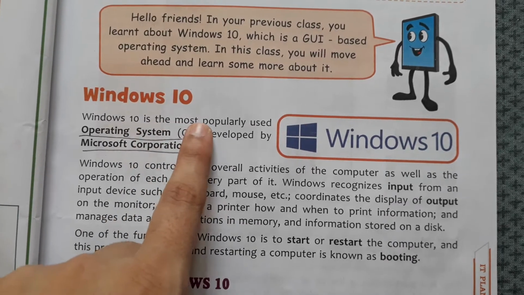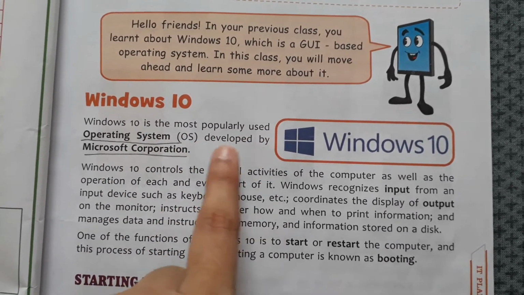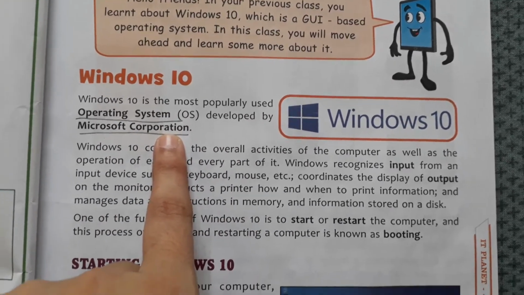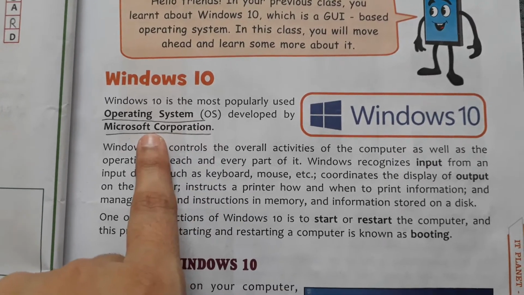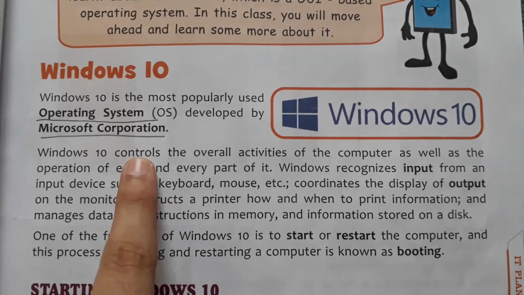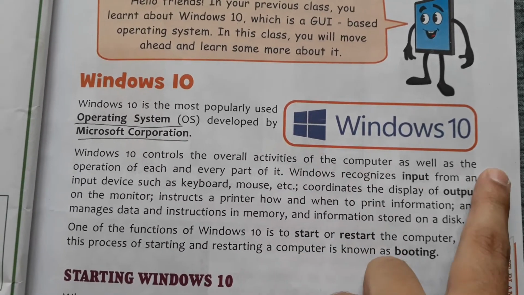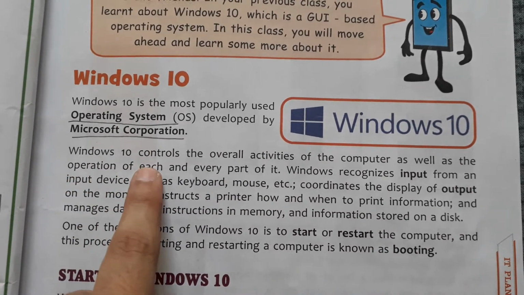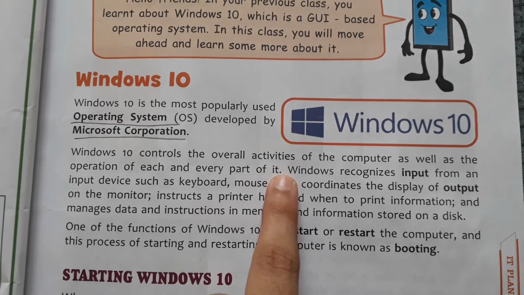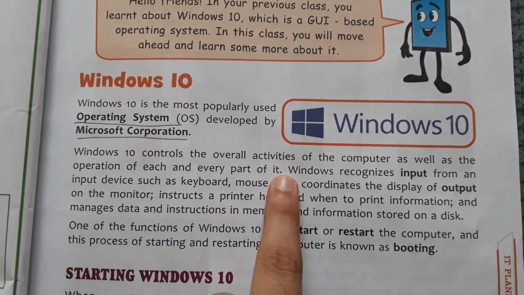Windows 10 is the most popularly used operating system developed by Microsoft Corporation. Okay, it is the most popular operating system developed by Microsoft Corporation. Windows 10 controls the overall activities of the computer as well as the operation of each and every part of it. That you know very well, that an operating system controls overall activities of a computer.